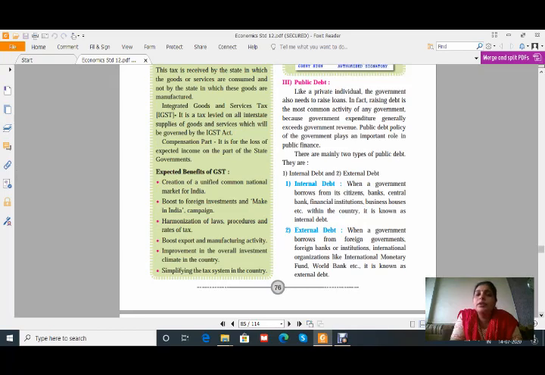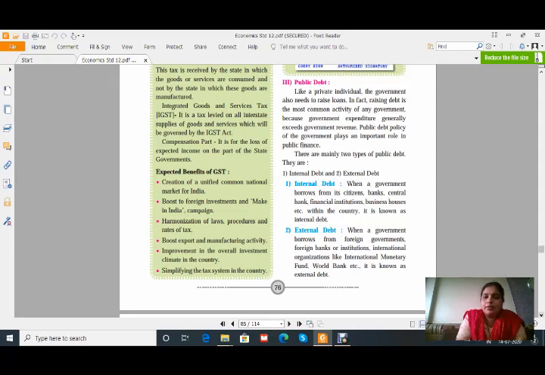Harmonization of laws, procedures and rate of taxes. Harmonization means a simple way of taxation so that each and everyone can understand, with easier calculation of the taxes. Boost export and manufacturing activity, improvement in the overall investment climate in the country, simplifying the tax system. Till date, before this GST, taxation was a very complicated procedure because each and every state charged different taxes, so we had to include all these taxes. But now, after the GST, it has been simplified.